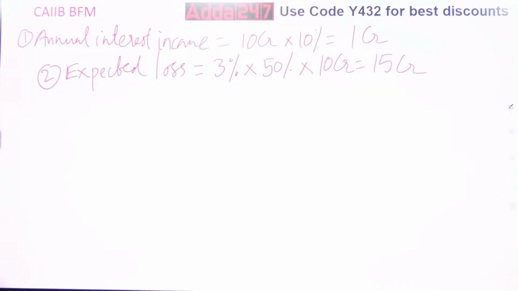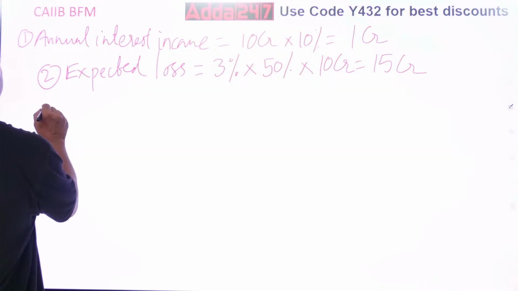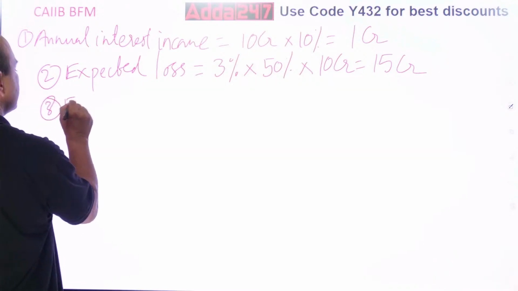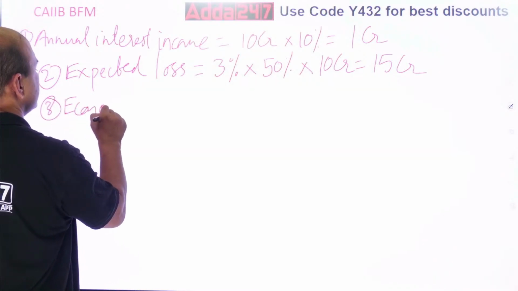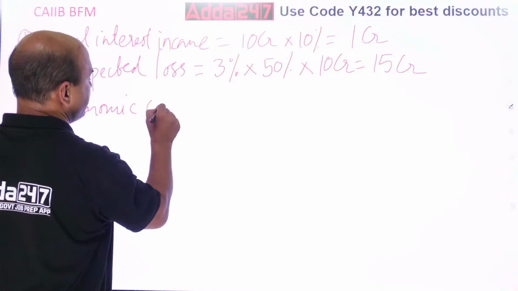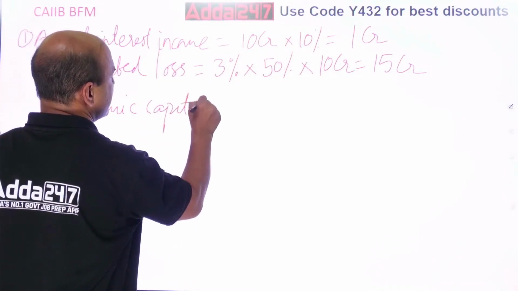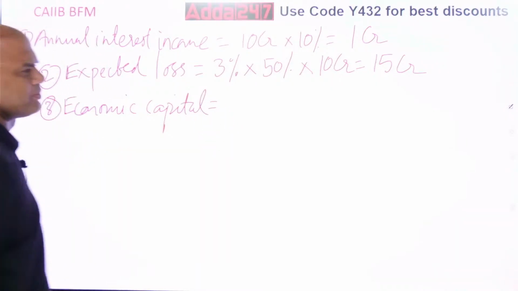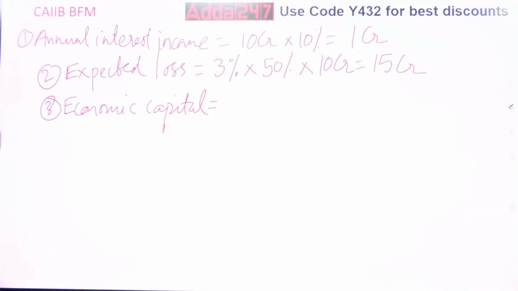Now economic capital. What is the economic capital given? Economic capital, very important term. That is given as 12%, I think. 12% into that loan amount.